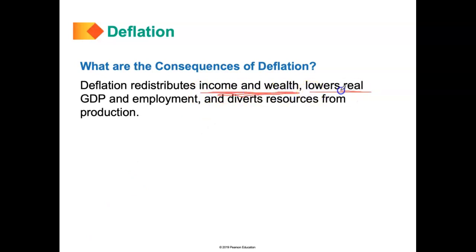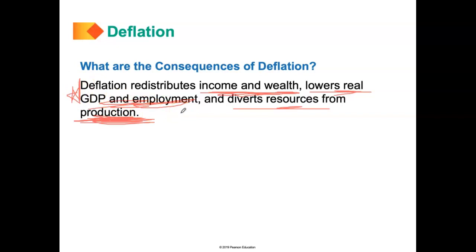This lowers GDP and employment, so people are unemployed, and there's also low income, and the poor generally get poorer. So it actually creates an inequality gulf. It also diverts resources from production, because generally the economy doesn't produce as much as before. So those are the main consequences of deflation: lower real GDP and high unemployment.